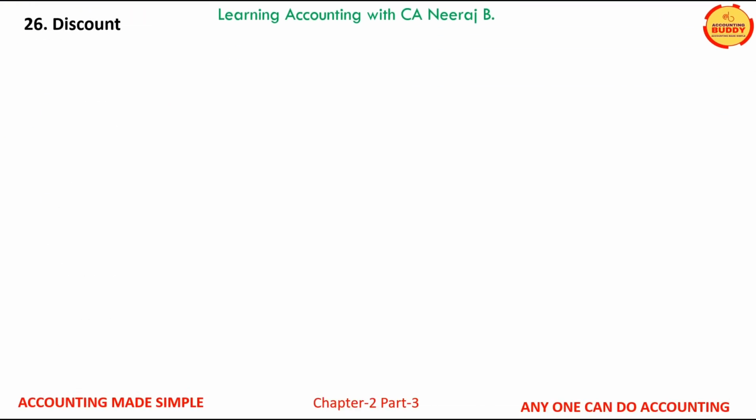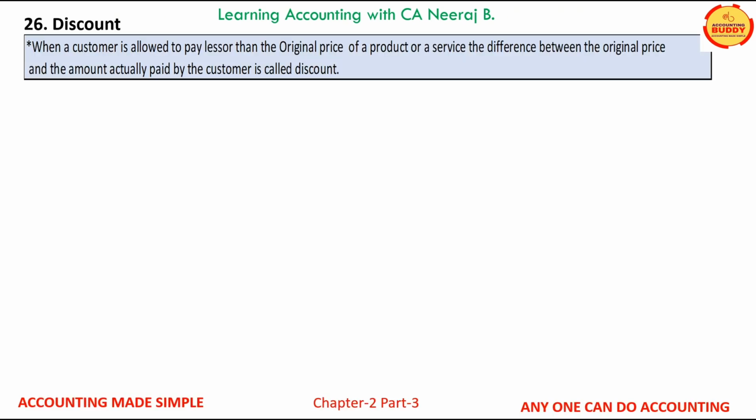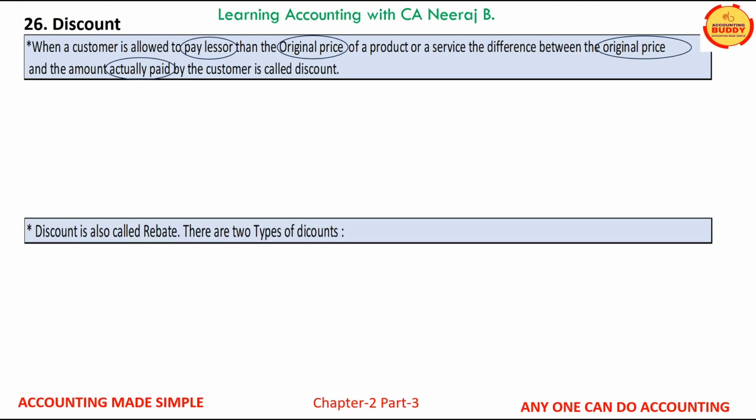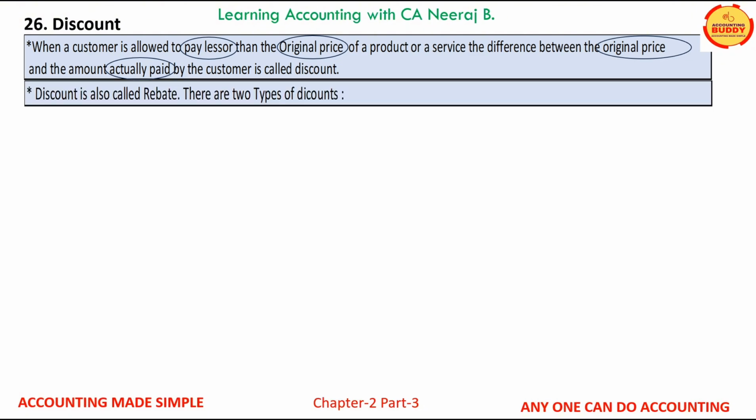The term discount is an important business term. Discount allows a customer to pay less than the original price of the product or a service. Discount is the difference between the original price and the actual amount paid by the customer. Discount is also called rebate. Discount is of two types, trade discount and cash discount.